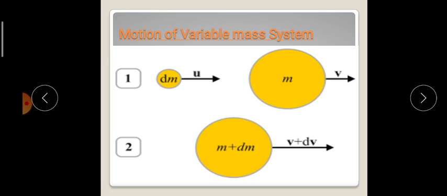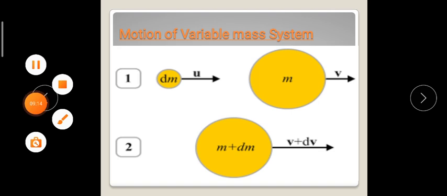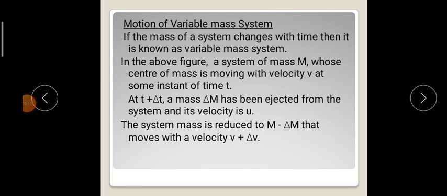Or it could also be considered as there are two masses, one moving with velocity v and mass m, the other mass dm moving with velocity u. Both are combined and their combined mass is given by m plus dm, velocity given by v plus dv. So, in these two cases, in the first case the mass decreases, in the second case the mass increases.